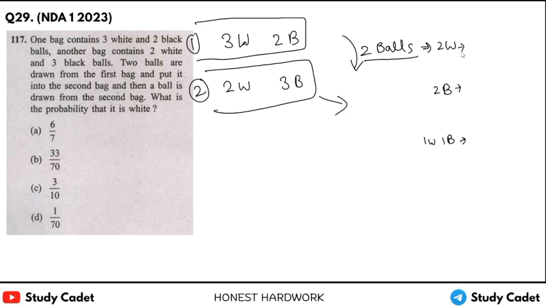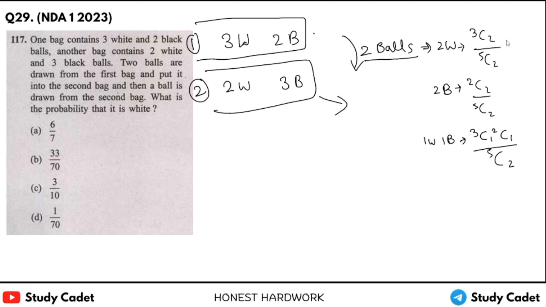Okay, the probability of drawing 2 white balls from the first bag will be what? 3c2 upon 5c2, and 2 black balls, it will be 2c2 upon 5c2, and 1 white, 1 black, it will be 3c1 and 2c1 upon 5c2.